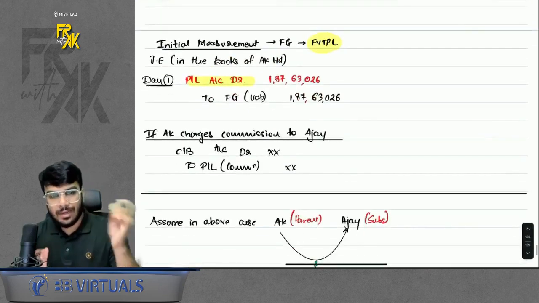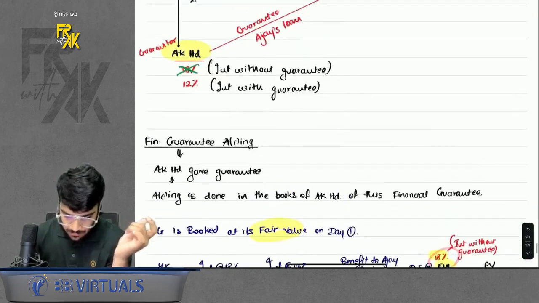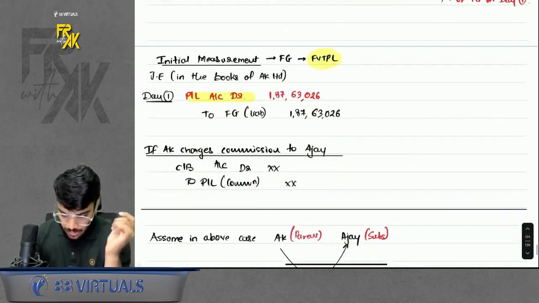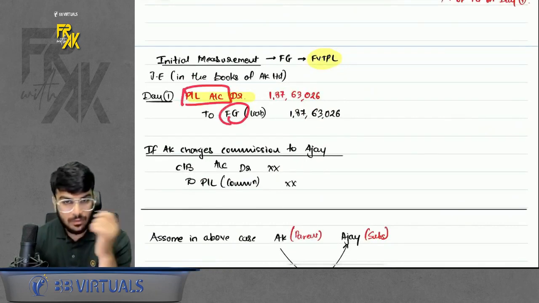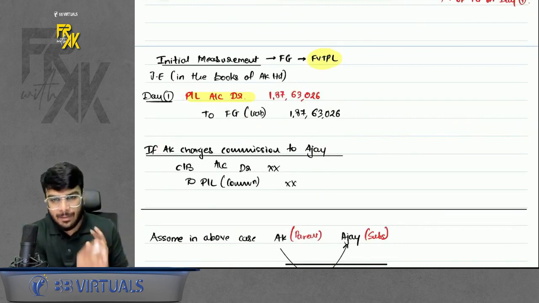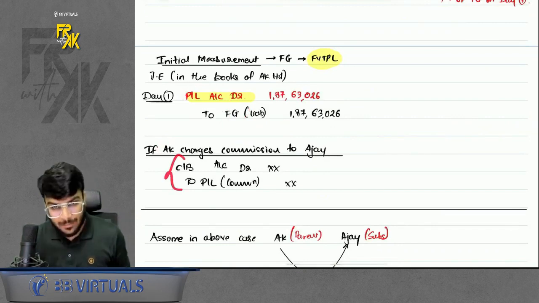Okay, if there is no relationship between me and Ajay, between the one who is giving the guarantee and the one who is accepting the guarantee, you will book the financial guarantee and transfer to profit and loss. Okay, and of course I will not give the guarantee for free. I might charge some commission, so book the commission income as well in my books.